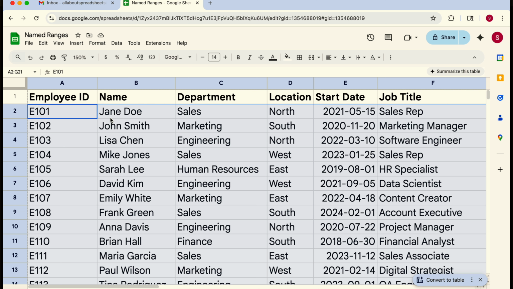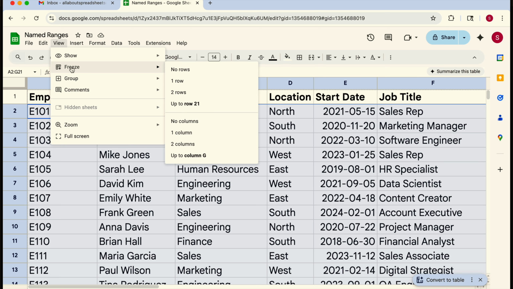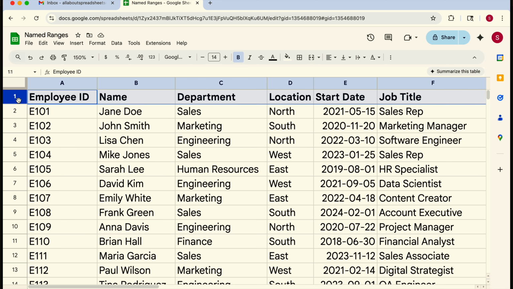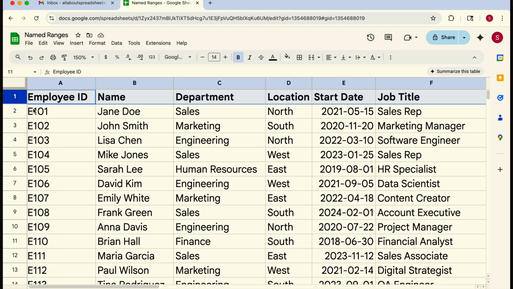Okay, so we're going to come here to the View menu. We're going to click on View, and we're going to go to Freeze, and then here you have a few options. You can freeze up to 2 rows or up to 2 columns, or you can freeze the whole thing, so you could freeze up to column G. So in this case, and let me get out of the selection, I want to freeze the first row, so whenever I come down, I still see the header, okay?